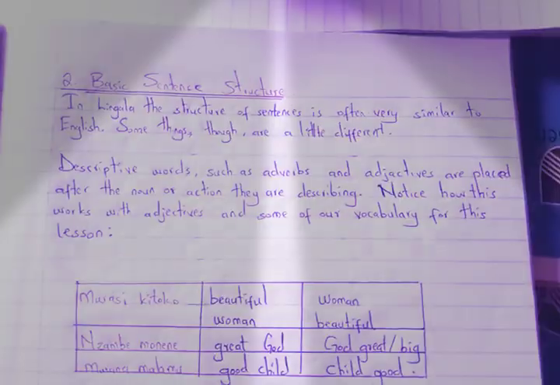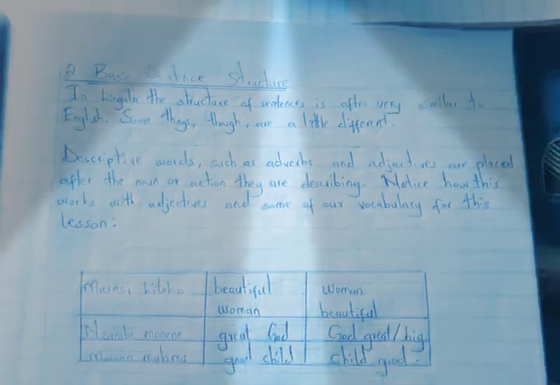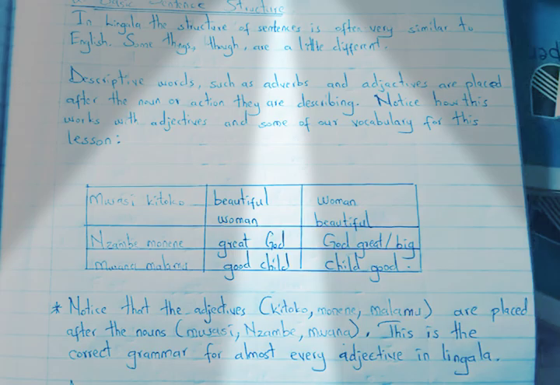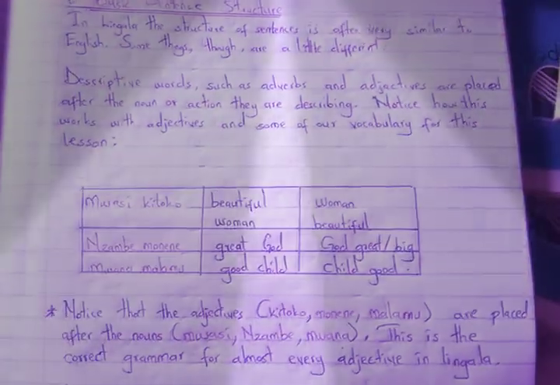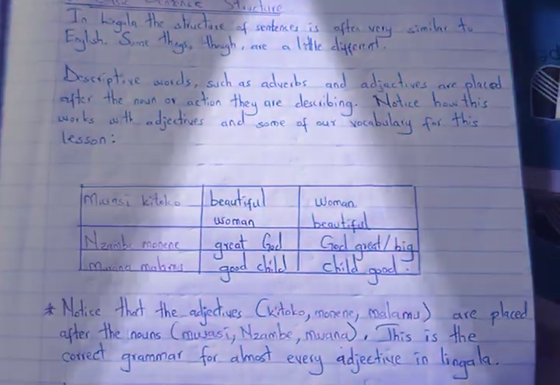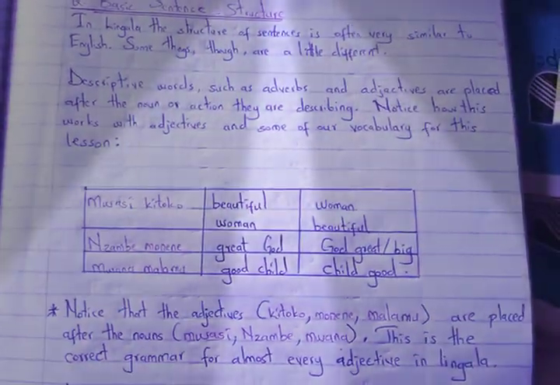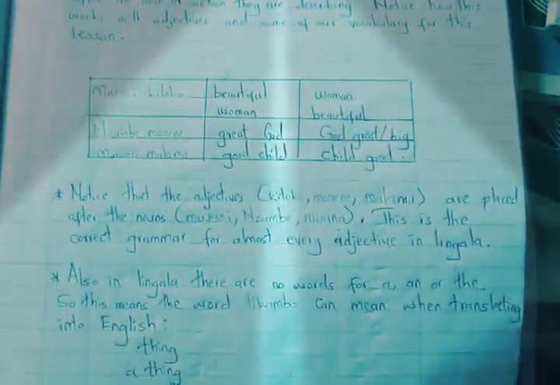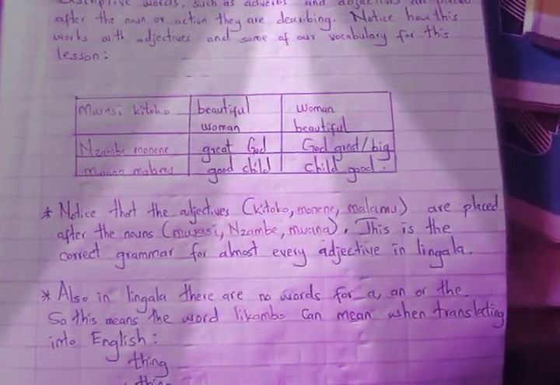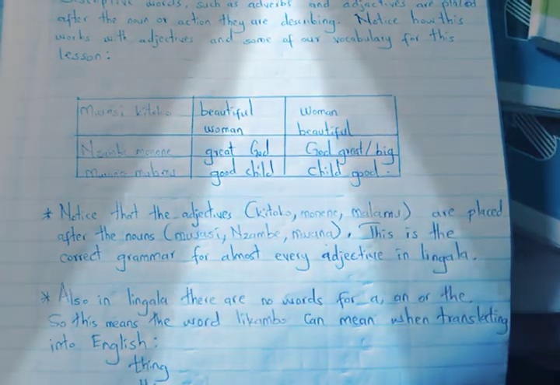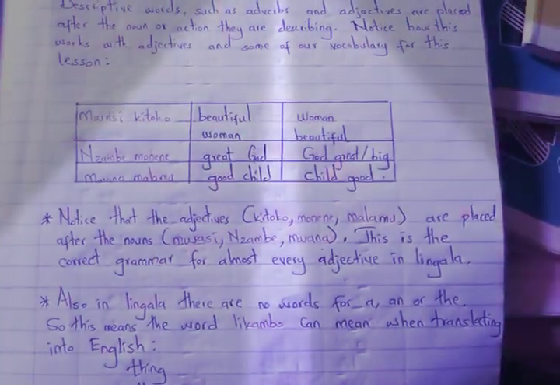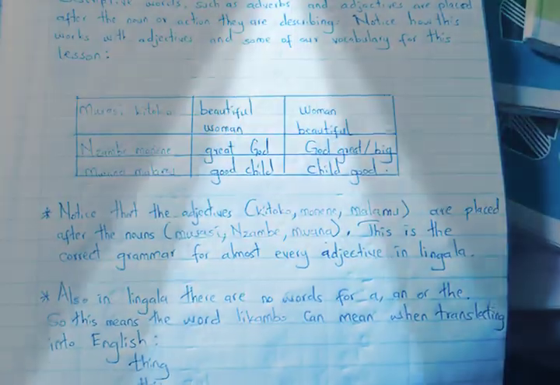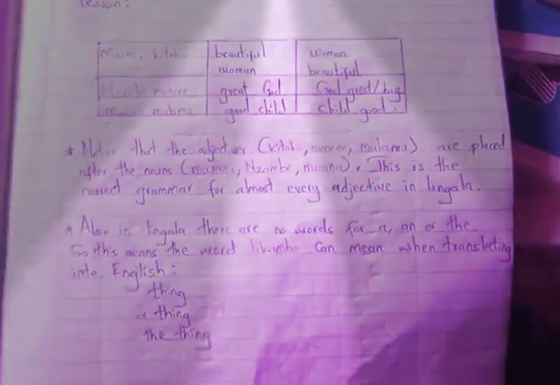Actually, when we look here, it shows that when we are constructing sentences in Lingala, you should notice that adjectives like Kitoko, Monene, Malamu are placed after the nouns Mwasi, Nzambe, and Mwana. This is the correct grammar for almost every adjective in Lingala. Also, in Lingala there are no words for a, an, or the. So this means the word likambo can mean, when translating into English, thing, a thing, or the thing.